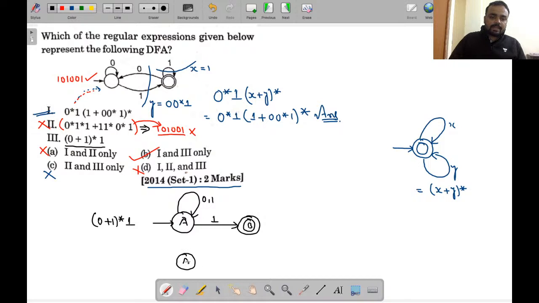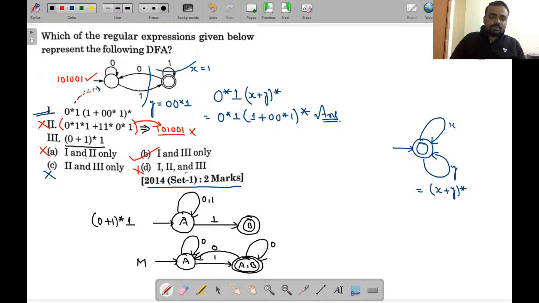So look, this is our state A. On A, taking 0, we are migrating to A. On A, taking 1, we are migrating to A as well as B. On A taking 0, we migrate to A; on B taking 0, we don't know, so again on 0 we are migrating to A. Taking 1, we can migrate to A as well as B, there will be a self loop. Since B is the final state, we will make this state final.